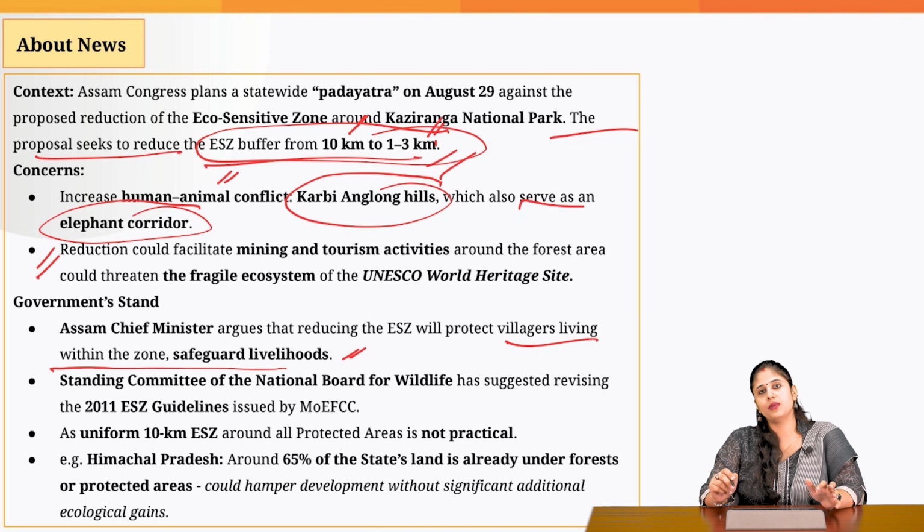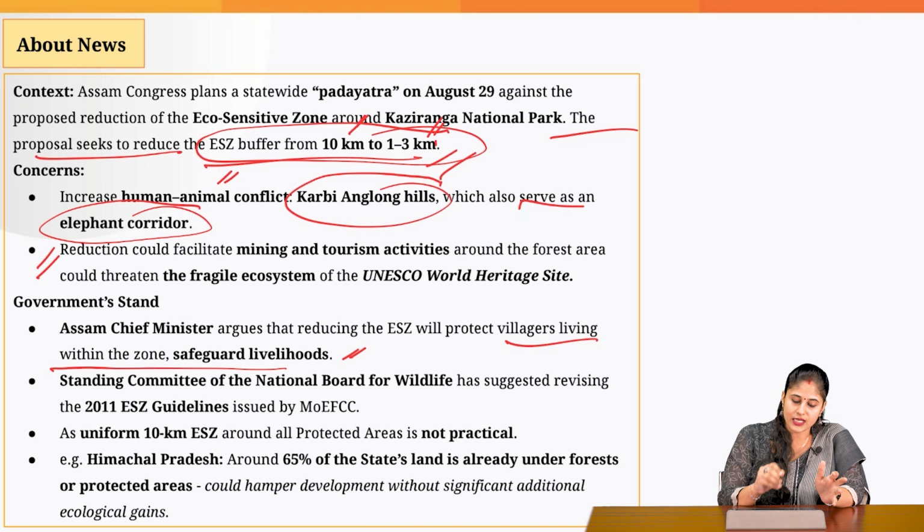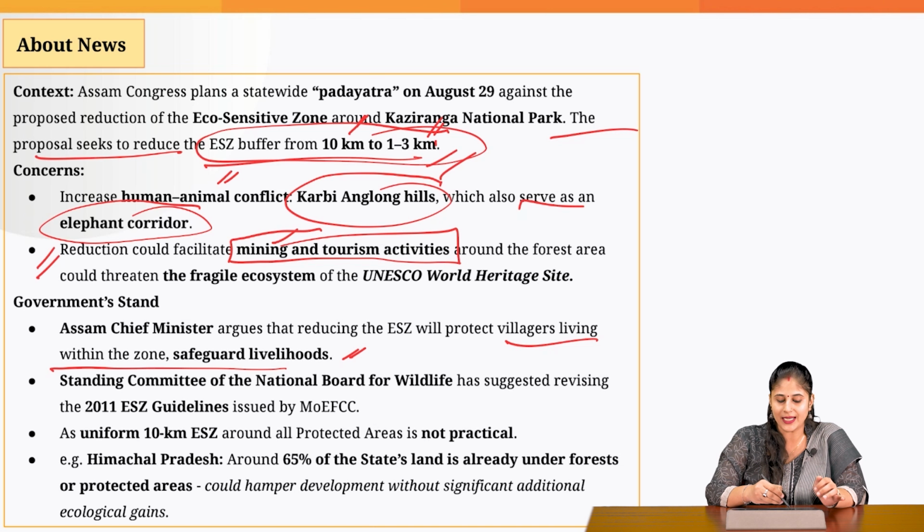And another problematic thing is that with the reduction in buffer, the state government is trying to give a boost to the mining and tourism activities in this UNESCO heritage site, which is going to make this ecosystem more and more fragile.